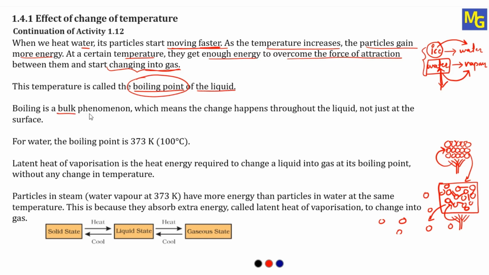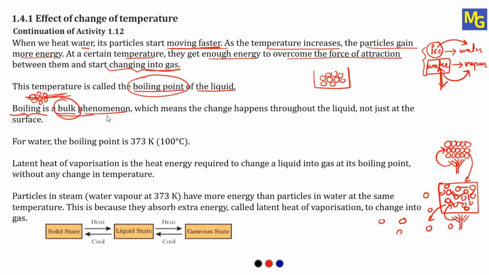Boiling is a bulk phenomenon. Bulk means together, a group of particles. If you want to see the boiling phenomenon, we cannot see it with a single particle. There should be a large number of particles, all moving here and there because of gaining energy. Then only can we say the substance is boiling. If you keep a single particle in a beaker, you cannot see that it is boiling. When you heat, all the particles will move faster, and that is called boiling.